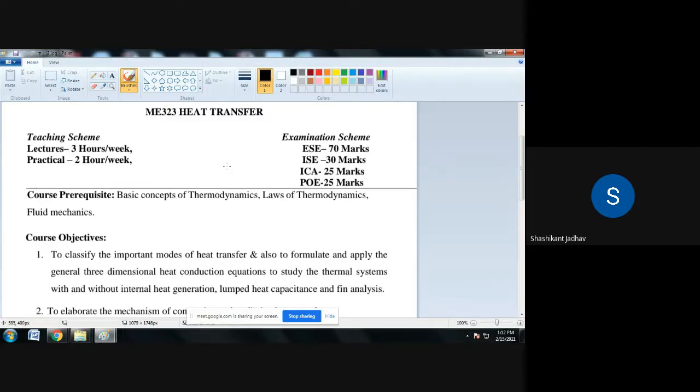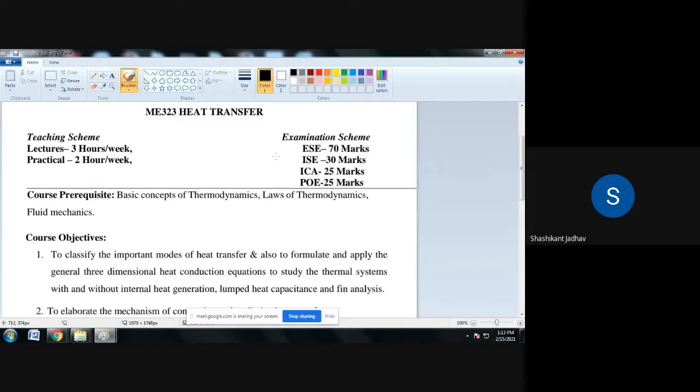Then what about the examination scheme for this subject? The end semester exam, that is our final exam, is for 70 marks. Then ISE, that is the in-semester exam, is for 30 marks. Then internal continuous assessment, that is the term work (ICA), is for 25 marks. And for this subject there is a POE, that is a practical oral examination.